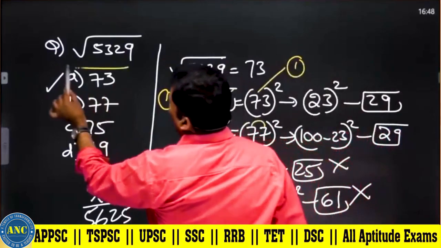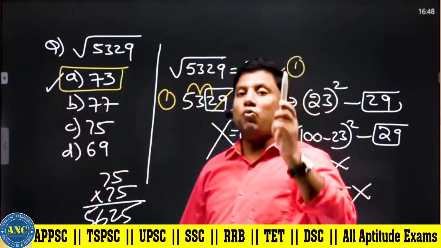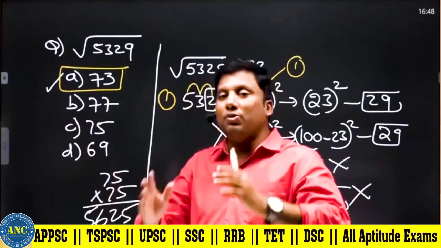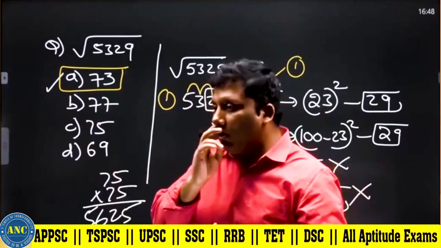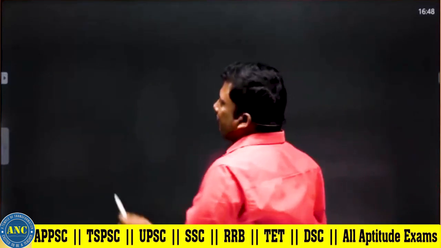Square root of 5329 is 73. Watch this class a second time, a third time. In every problem you will write some more new innovative key points. I hope this concept is clear.